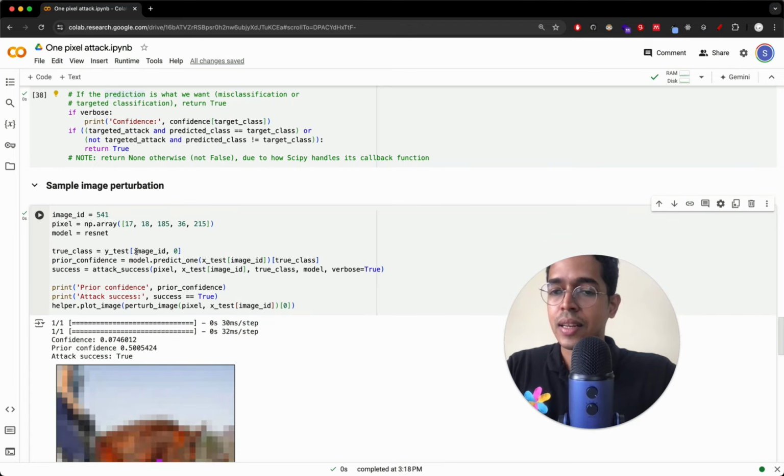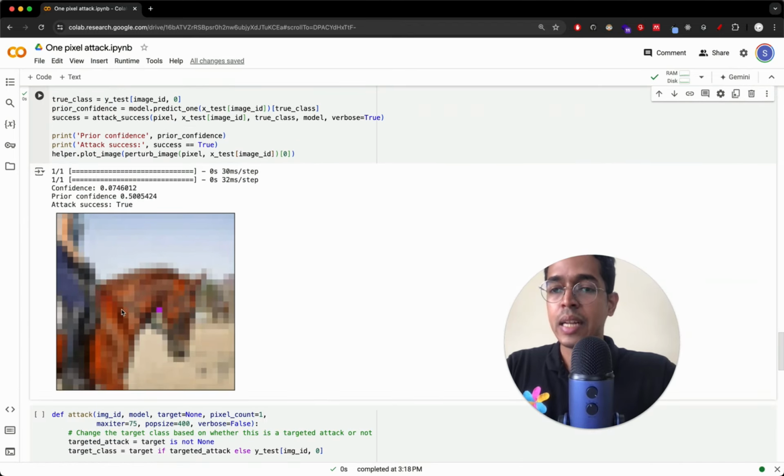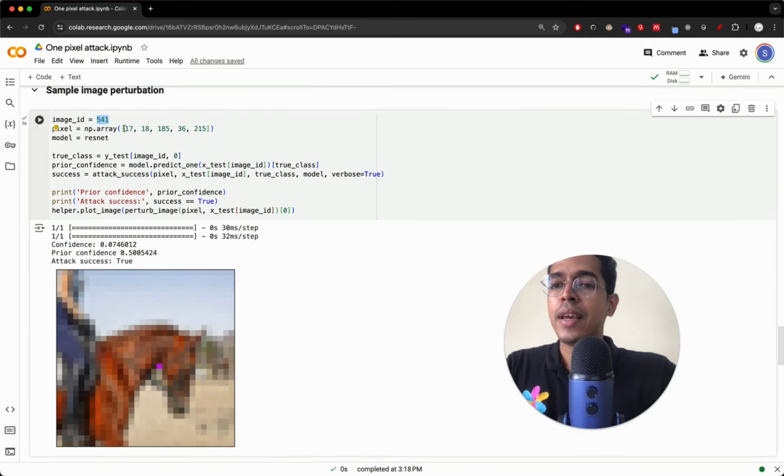So okay, let's go one by one. Image ID is 541. It is this man sitting on top of a horse, and we are changing the 17, 18 pixel, which might be somewhere. Yeah, it's literally this pink pixel, and the modified value is 185, 36, 215. If this was 0, 0, and 0, this will be black.